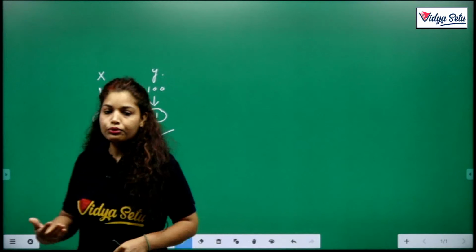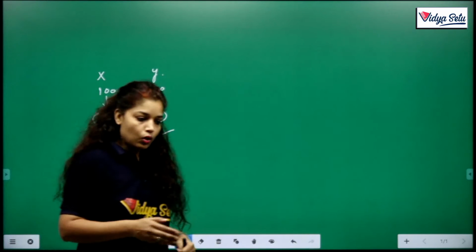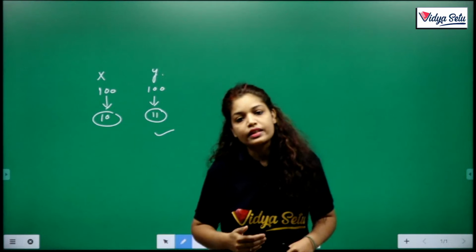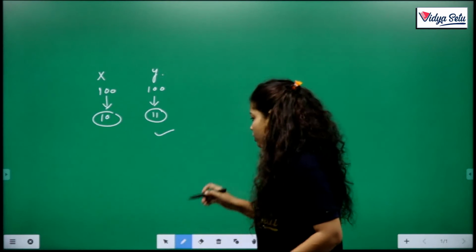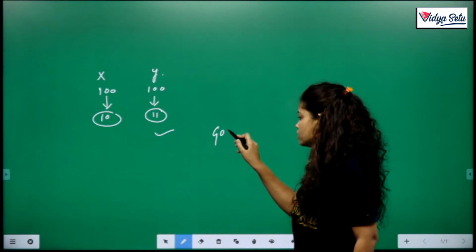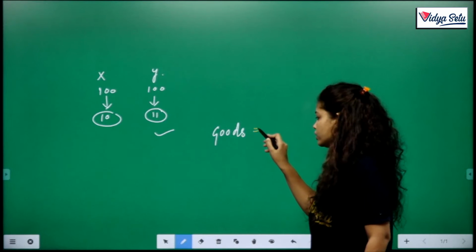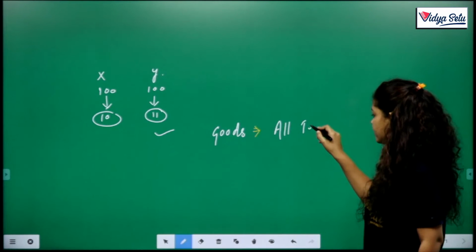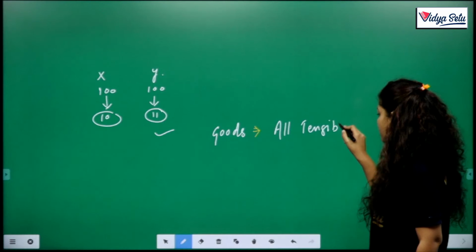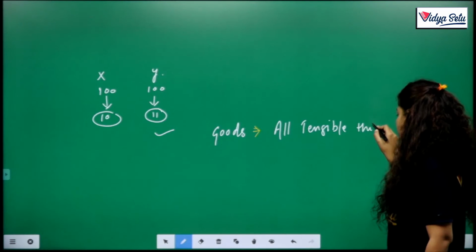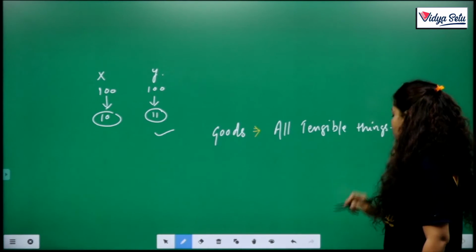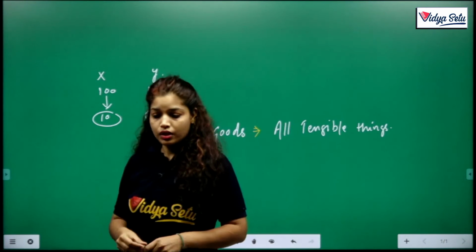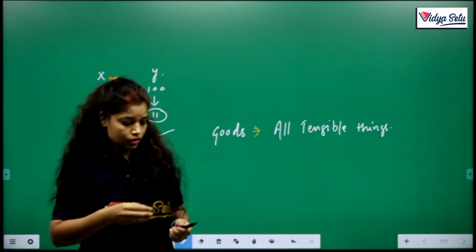Before we study further about economics, we also need to understand the key elements. Clear? First of all, goods. What is meant by goods? Goods are all tangible things which can be touched, which can be felt, which can be purchased.